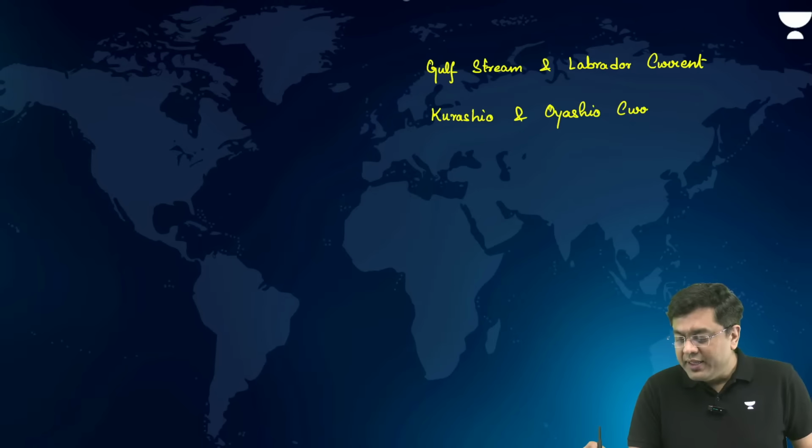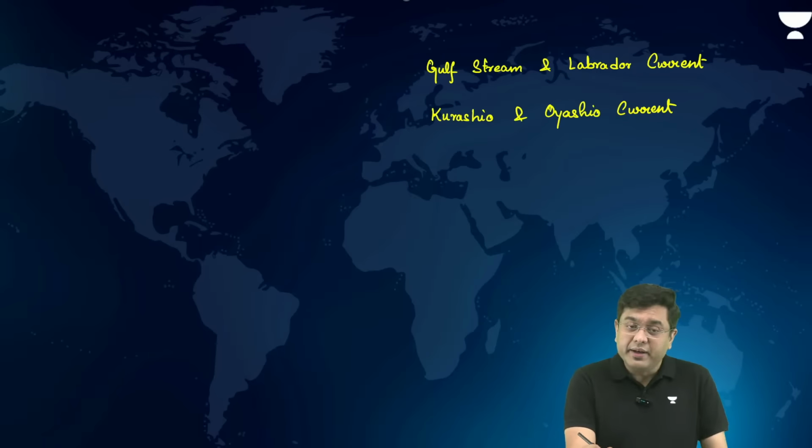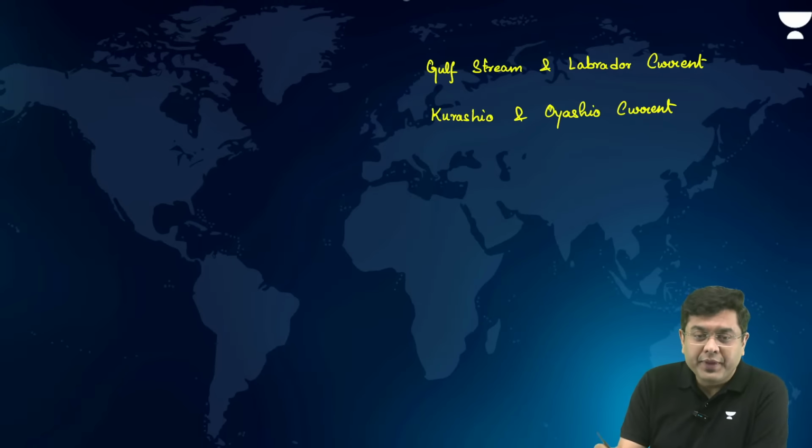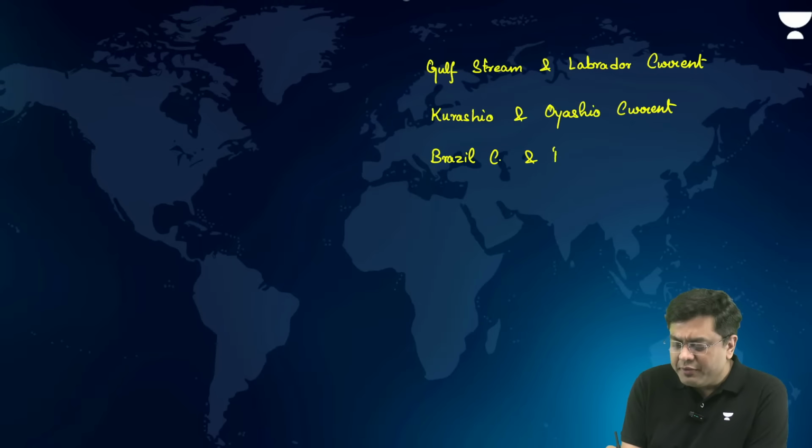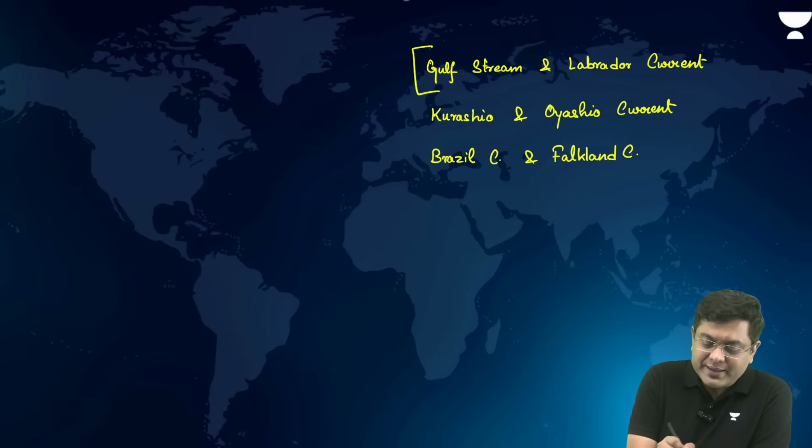Then you have the meeting of Kuroshio and Oyashio Current in the region of Northwestern Pacific. Another rich fishing ground. Another one, you have the Brazil Current, which is a warm water current, and the Falkland Current, which is a weak current. That is why it is not very strong. So the first is the strongest.